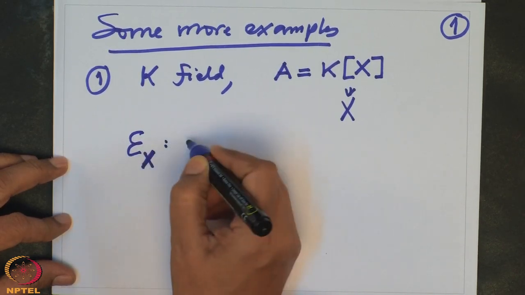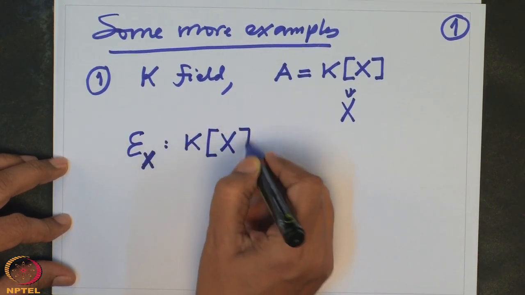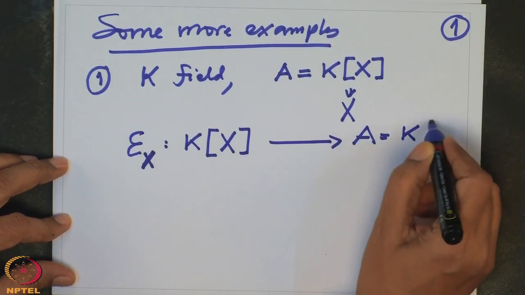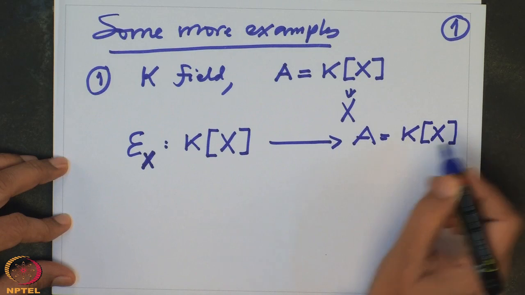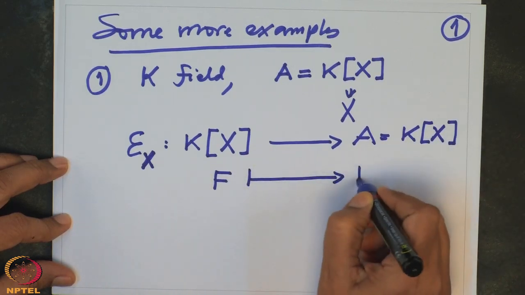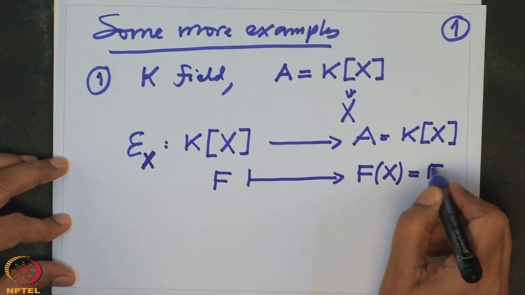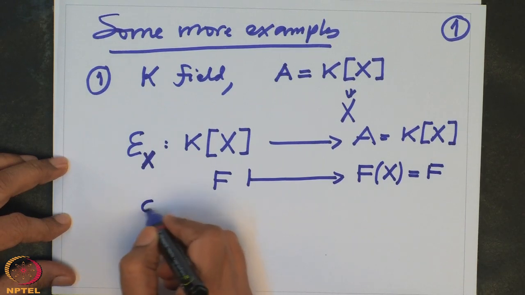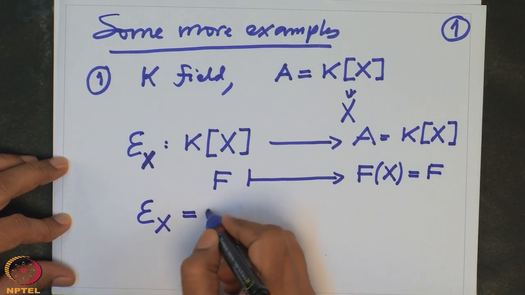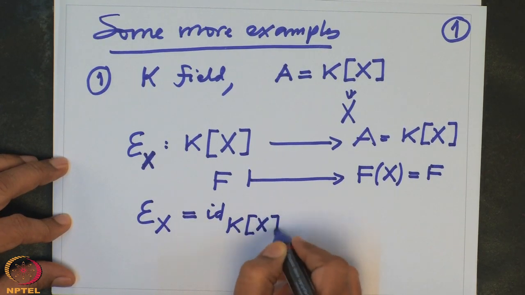Epsilon_X should be a K-algebra homomorphism from K[X] to A, but A is also K[X]. And what is the map? Any polynomial f goes to f evaluated at capital X, but that is the same as f. So in this case this evaluation map or substitution map is the identity map of the K-algebra K[X].